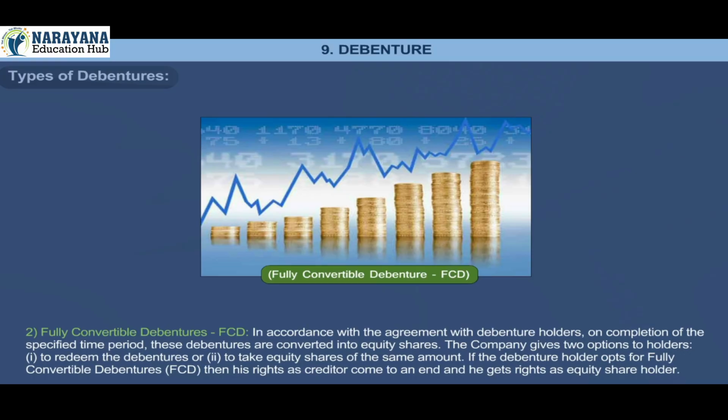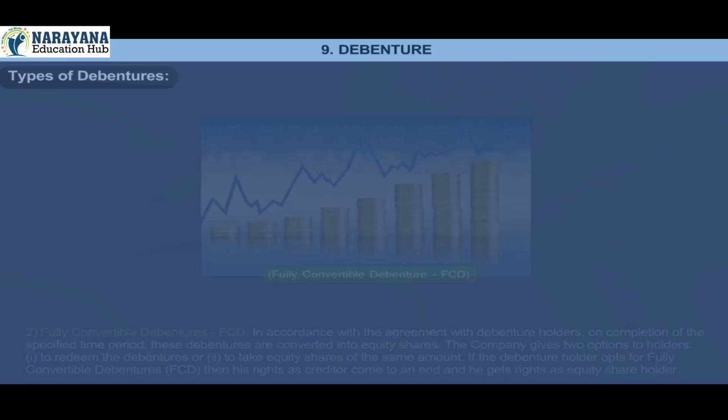2. Fully convertible debentures, that is FCD. In accordance with the agreement with debenture holders, on completion of the specified time period, these debentures are converted into equity shares. The company gives two options to holders: 1. To redeem the debentures, or 2. To take equity shares of the same amount. If the debenture holders opt for fully convertible debentures, then their rights as creditor come to an end and they get rights as equity shareholder.